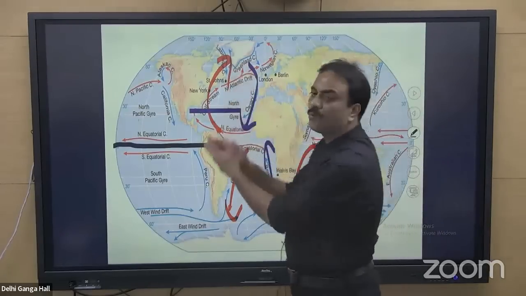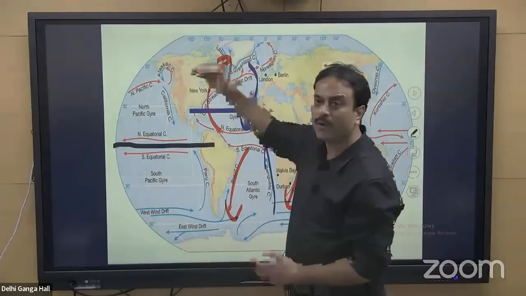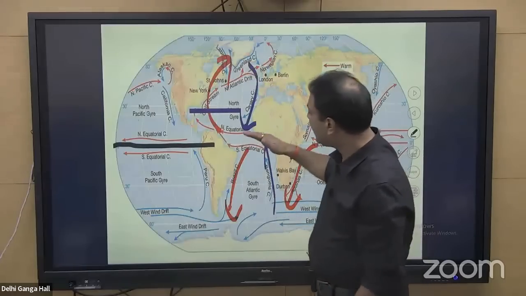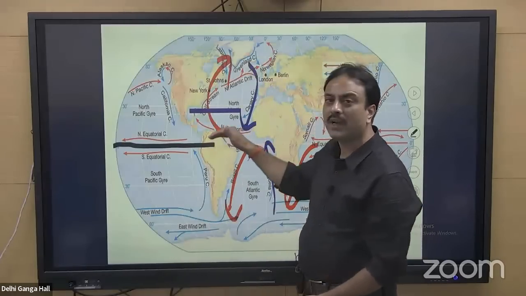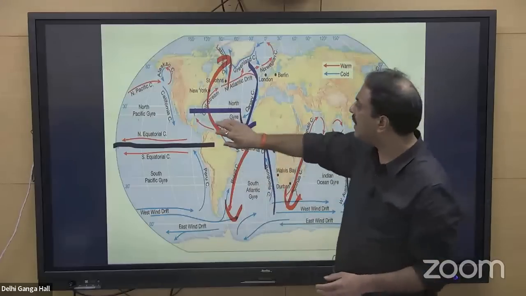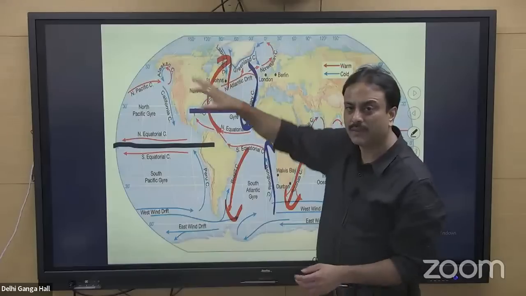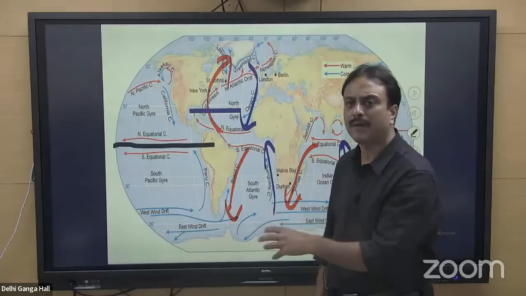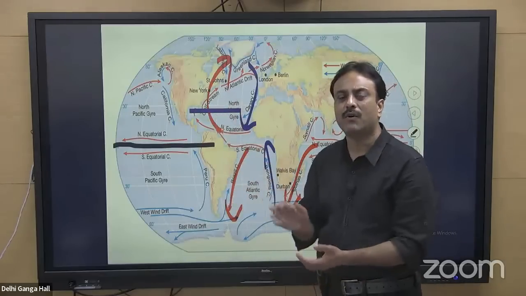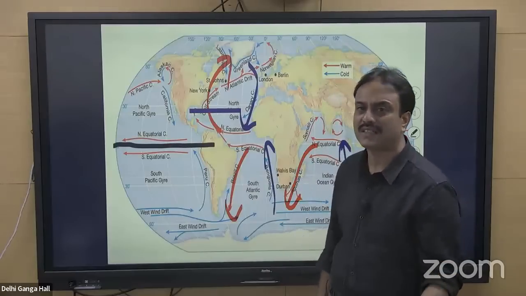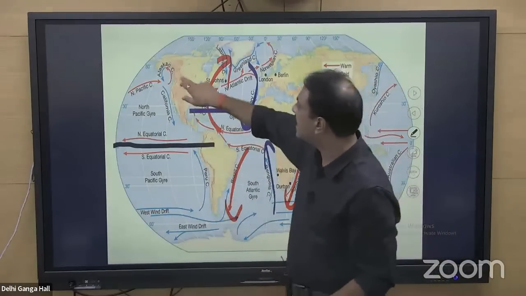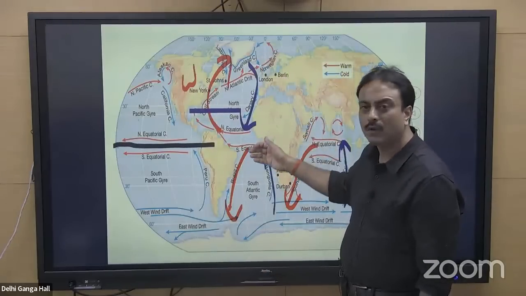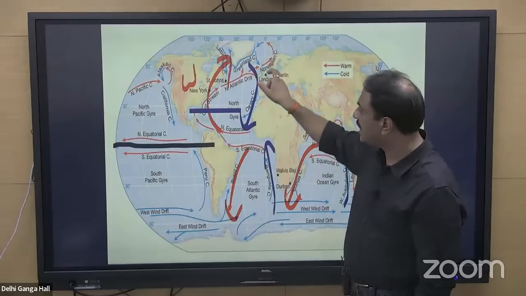Why is this current called a warm current? Because a current which moves away from the equator carries the hot water from the equator towards higher latitudes. I repeat, the current takes the hot water from the equatorial area towards higher latitudes. So suppose it reaches some part over here in the northern hemisphere, it will have a warming impact. It changes the impact on that particular region. The hot water will create a warming impact, so it is called a warm current. Here the current is bringing the cold polar water towards lower latitudes, towards the equatorial area, so it is carrying cold water.